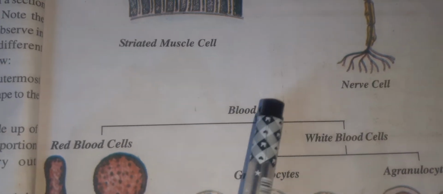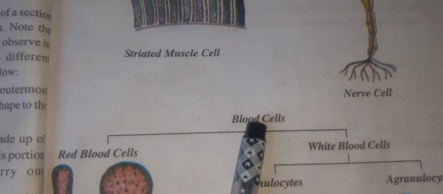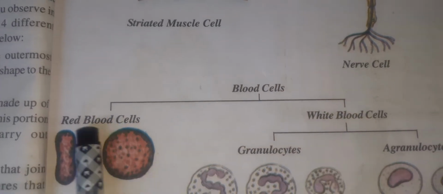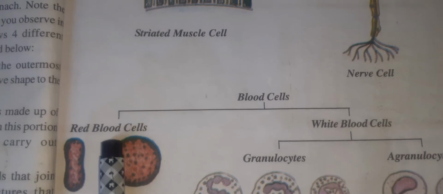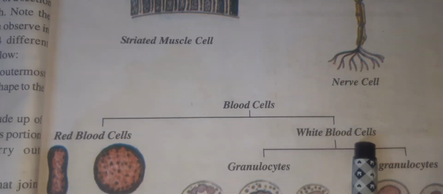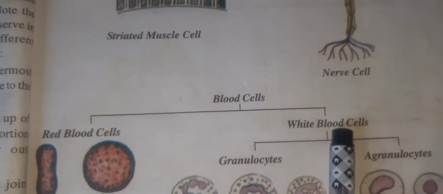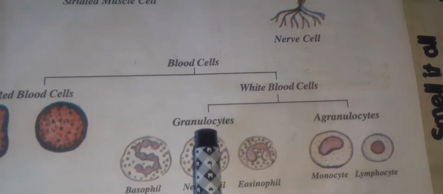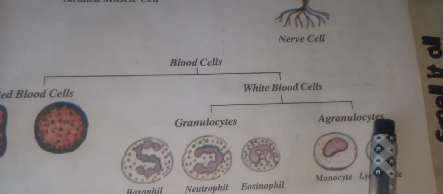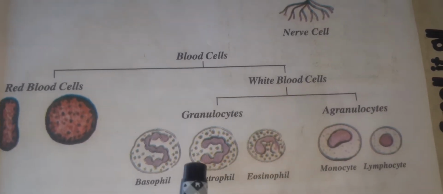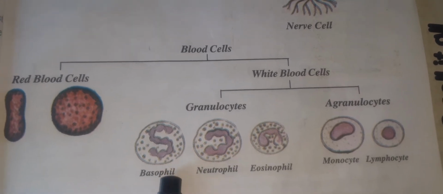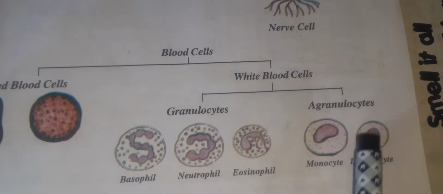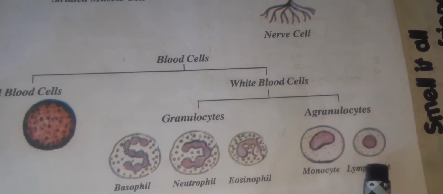The cells present in our blood we call blood cells, and the blood cells are divided into two types: red blood cells, commonly known as RBC, and white blood cells, commonly known as WBC. Now the WBC is again divided into granulocytes and agranulocytes. The granulocytes contain basophil, neutrophil, eosinophil, and the agranulocytes contain monocyte and lymphocyte.